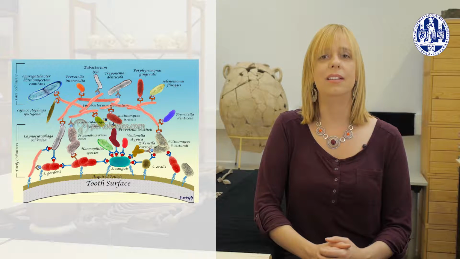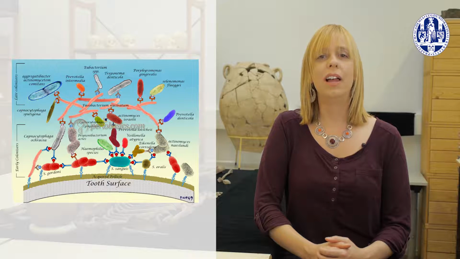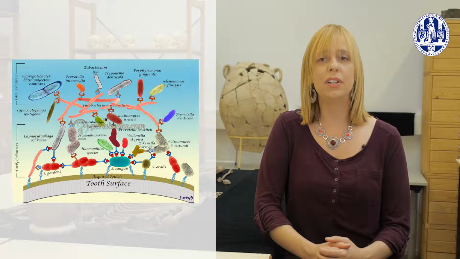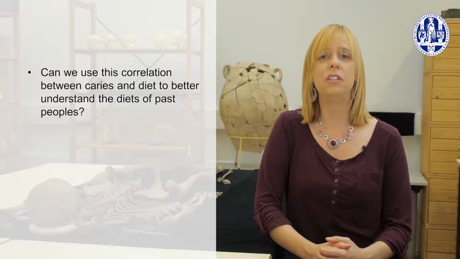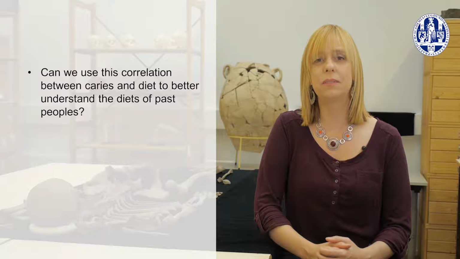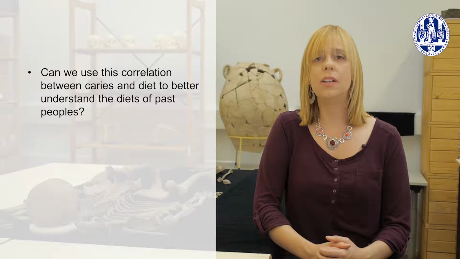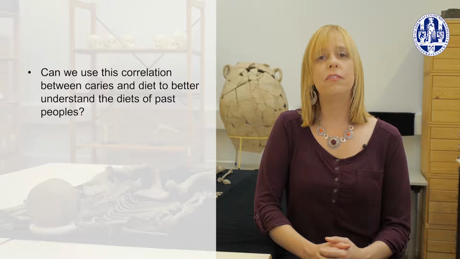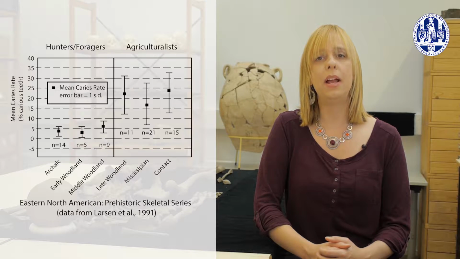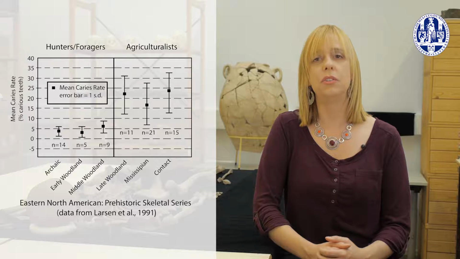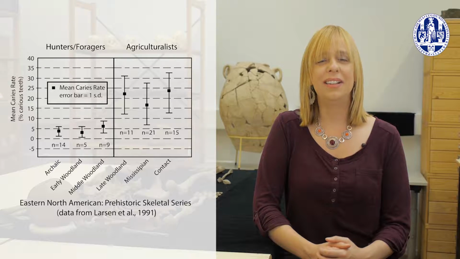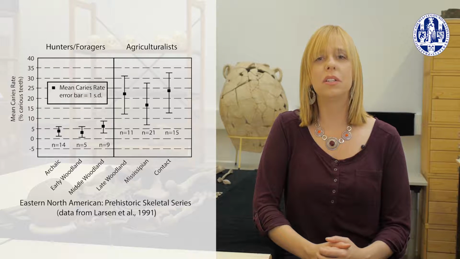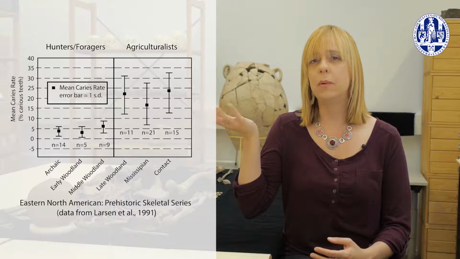So what you may be asking is, knowing that caries frequencies are likely to be higher when the diet is high in carbohydrates, can we really use this information to better understand the diets of past peoples? Well, in order to provide some context to answer this question, we should first be aware of the results of several meta-analyses conducted by different researchers over the years. A meta-analysis is simply the compilation of the results of a whole bunch of studies. These meta-analyses have compared caries frequency rates of populations with different subsistence types, as seen in this table.